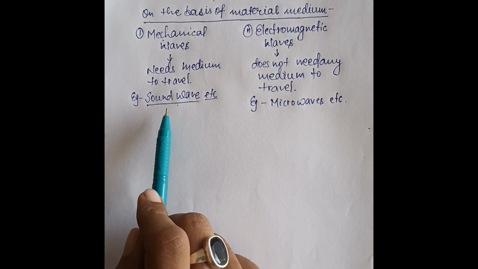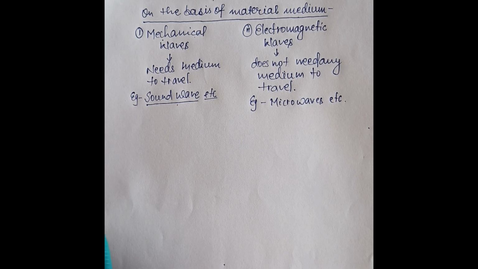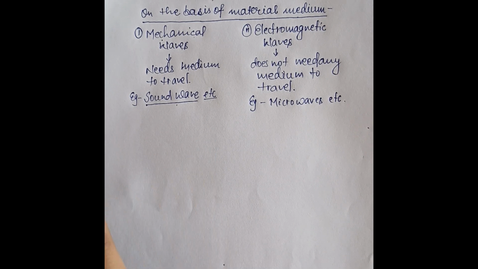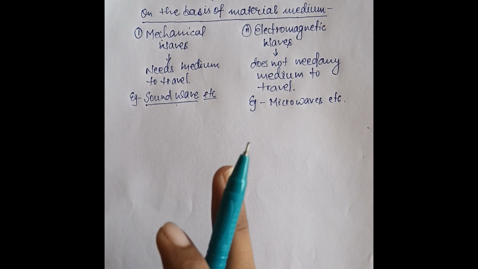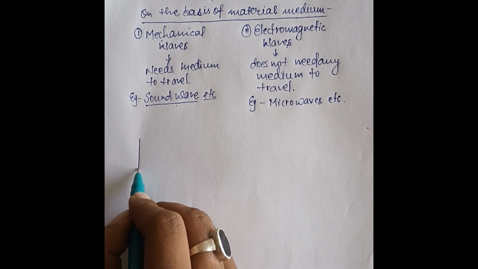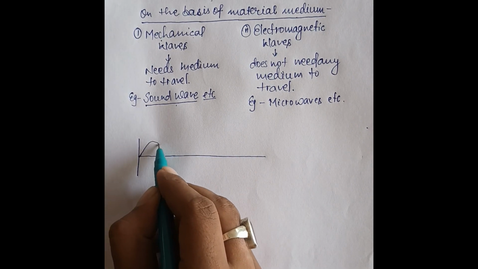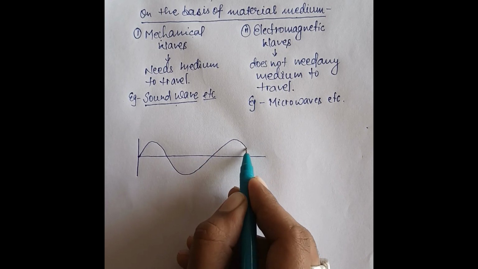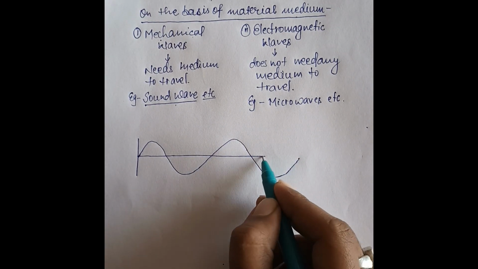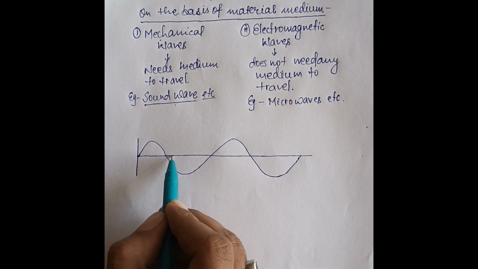Now, when we are talking about waves, we first have to understand the terms related to waves in the transverse type, and then we will move to the longitudinal type as well. Let us consider this is the structure of a wave that has been created, and this is the mean position.